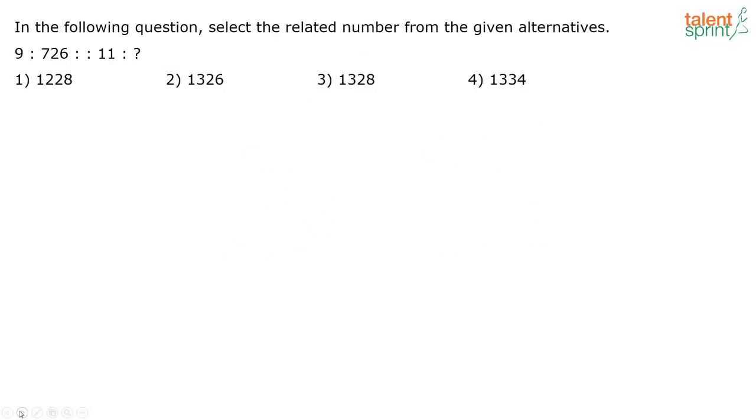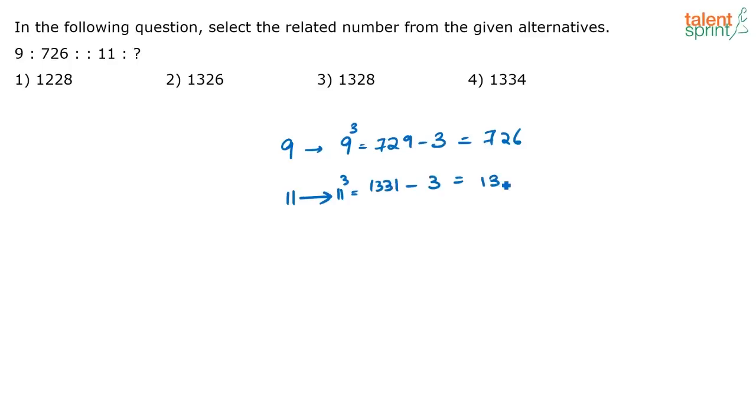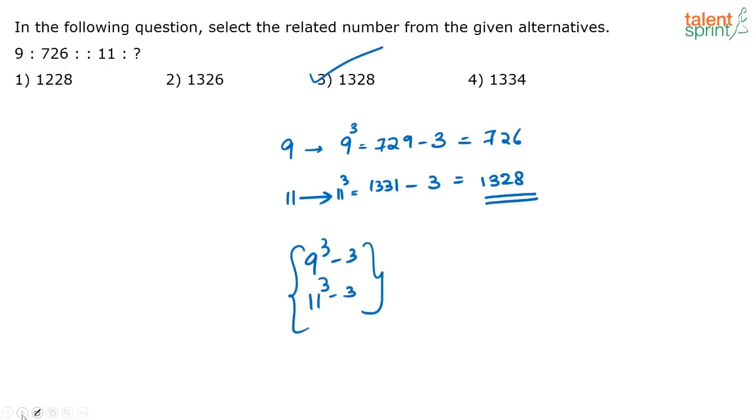Next one. 9 is to 726 as 11 is to dash. Another question on number analogy. What's the logic here? You have 9 given, and what is 9 cube? 9 cube is 729. 729 minus 3 is equal to 726. Similarly, you are given 11. What is 11 cube? 11 cube is 1331. 1331 minus 3 is equal to 1328. That is option 3. See, 9 cube minus 3 and 11 cube minus 3. That's the logic here. Correct answer is option 3.